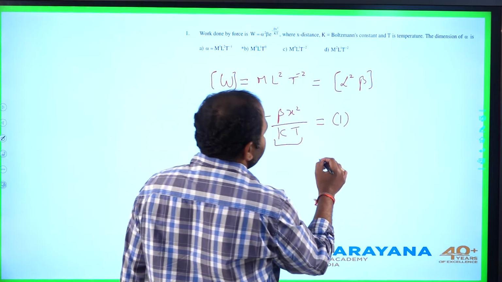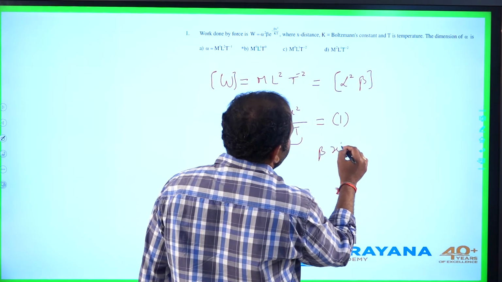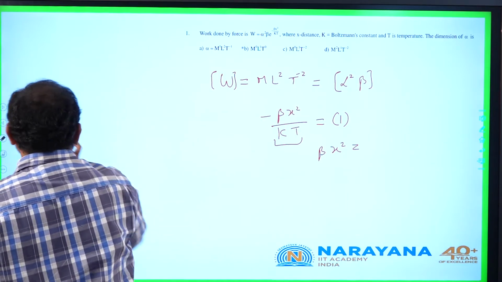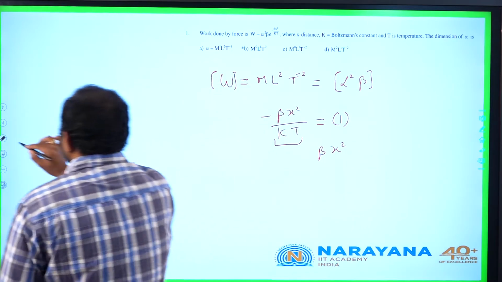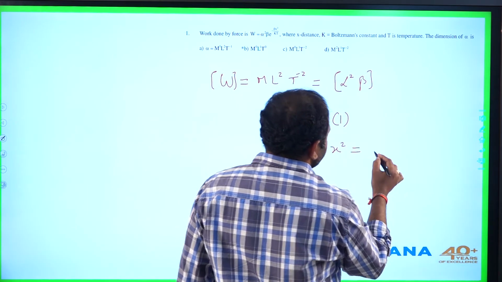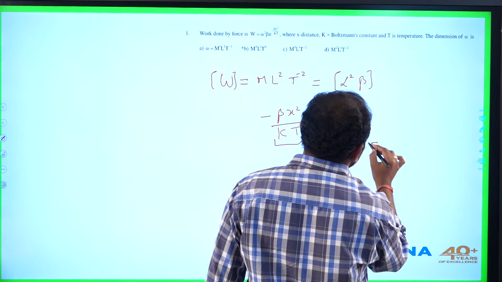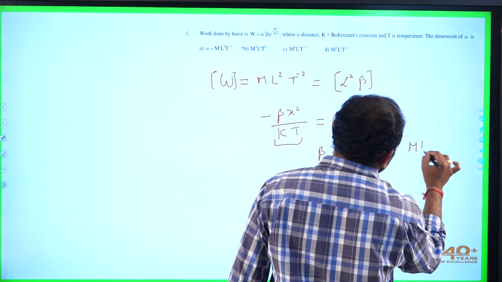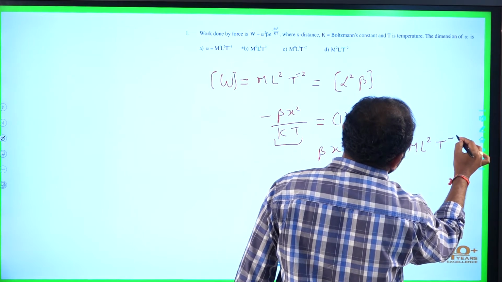So it is clear the dimensions of beta x square is equivalent to dimensions of energy. We know that the dimensional formula of energy is ML square T power minus 2.